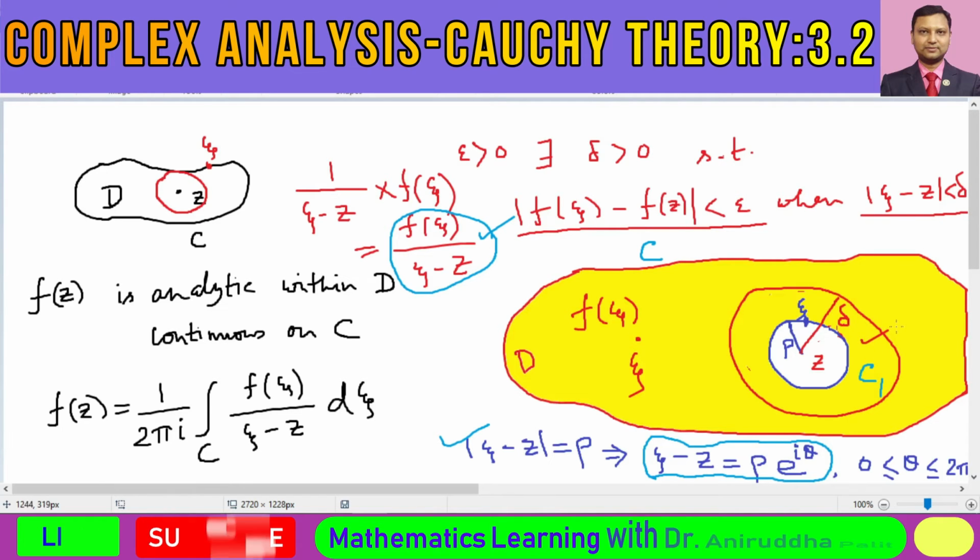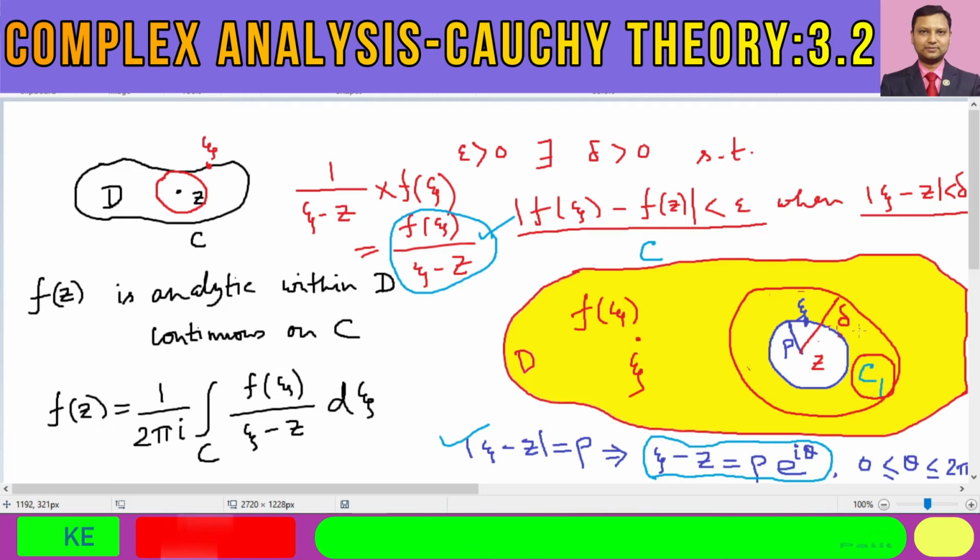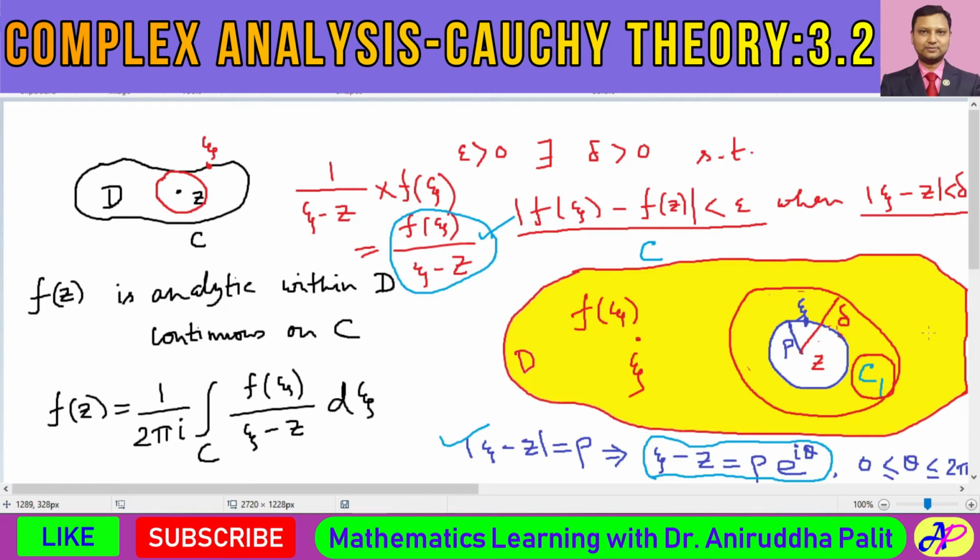That means inside this circle, or we can say on this circle C1, because this is a circle which lies inside this delta neighborhood.